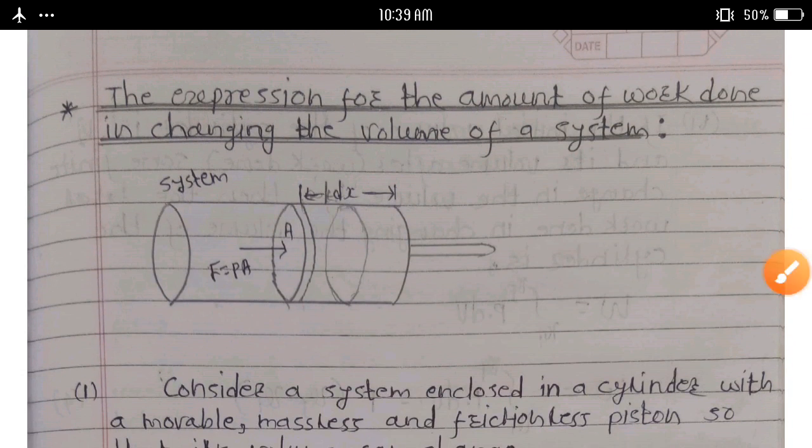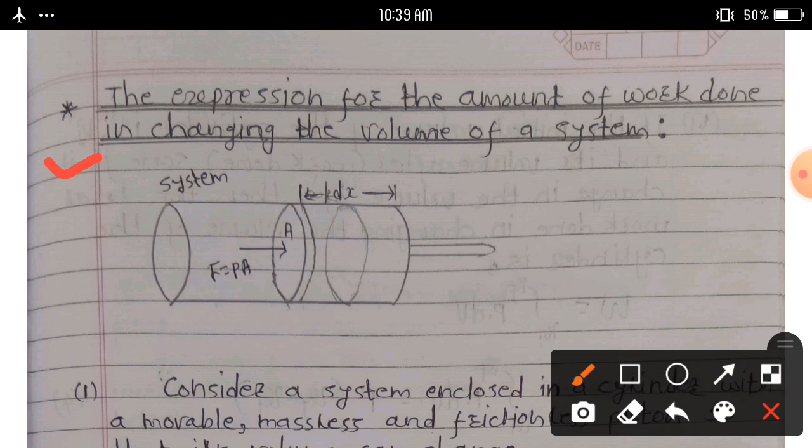The next point we discuss is the expression for the amount of work done in changing the volume of a system. Consider a closed system enclosed in a cylinder with a movable, massless and frictionless piston so that its volume can change.